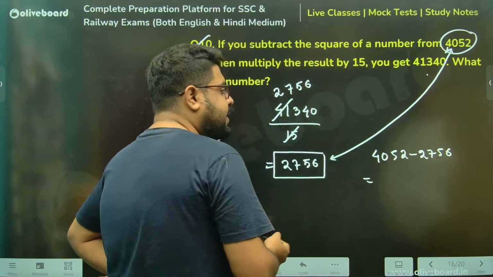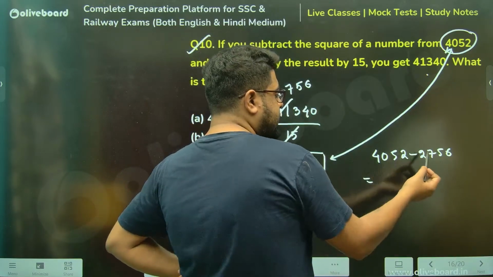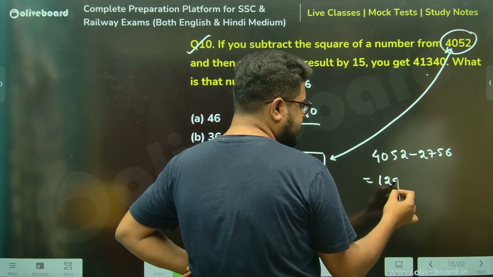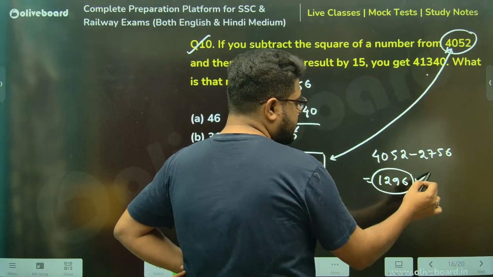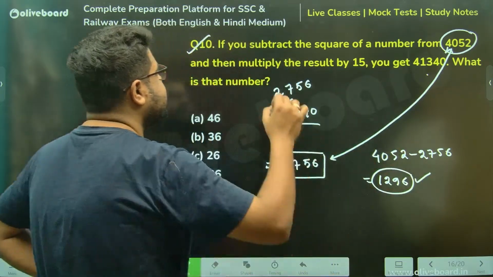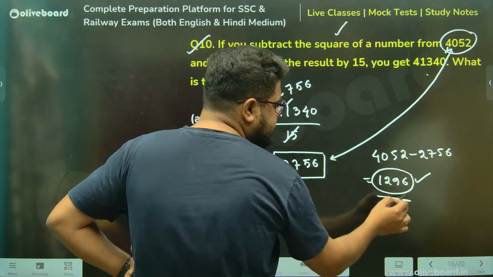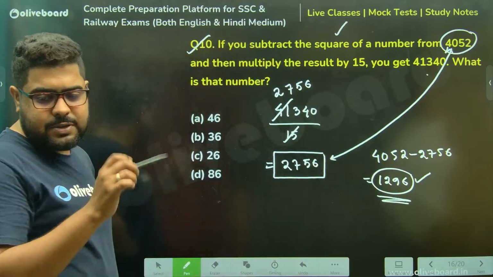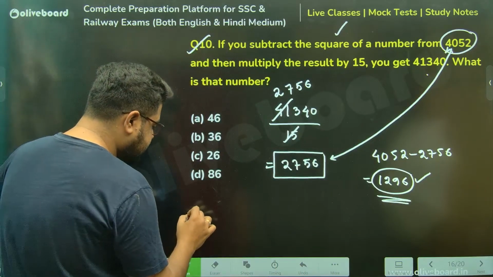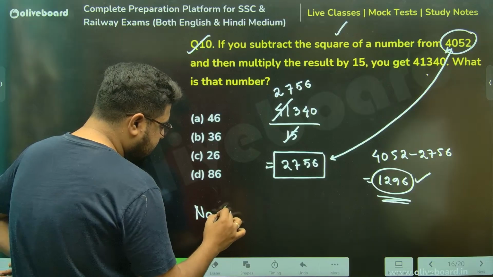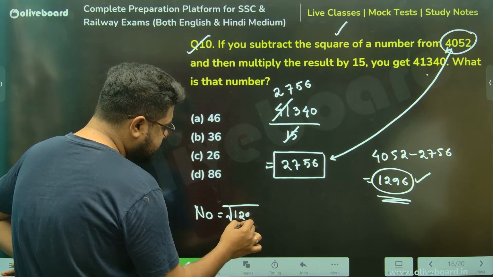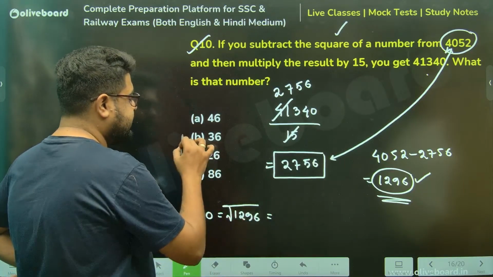So 27 to this 1300. And so 1296, if I'm not wrong. They're asking to subtract the square of a number. So 1296 is the square of that number. So what is the number? The number will be the square root of 1296.